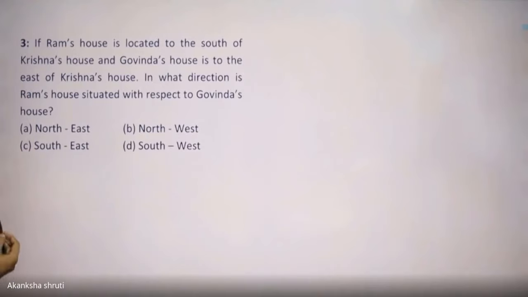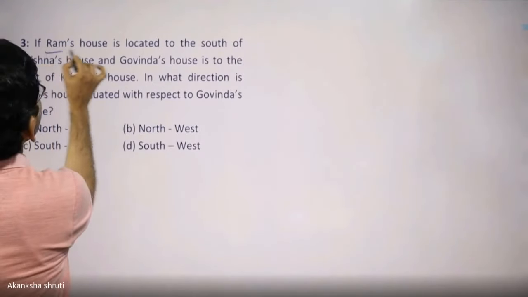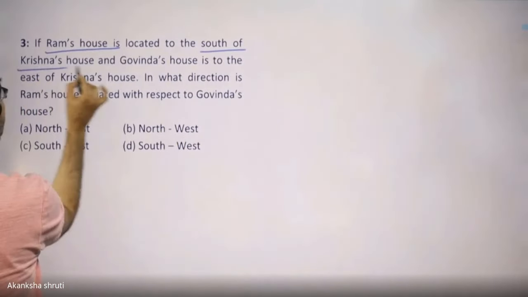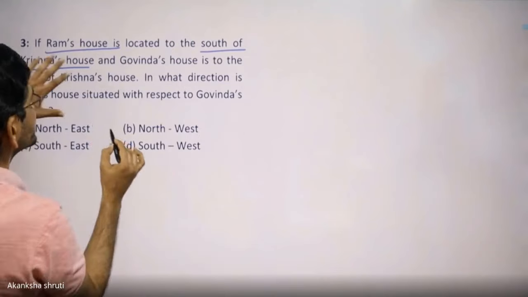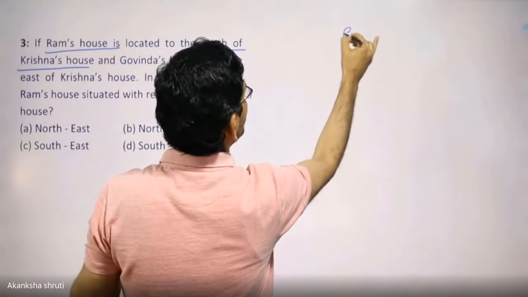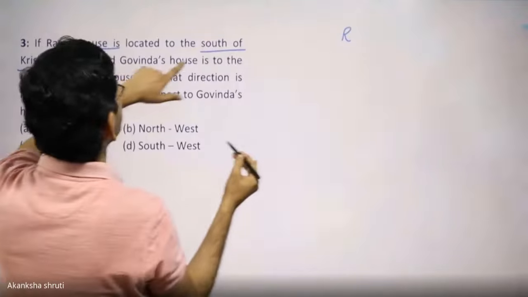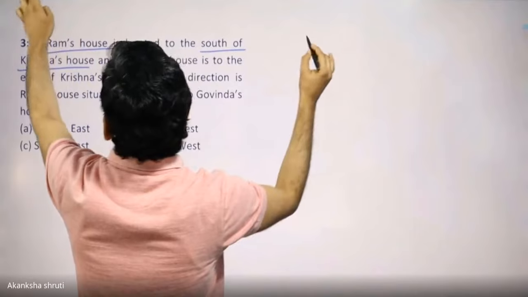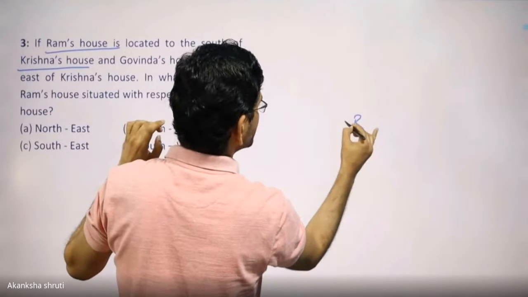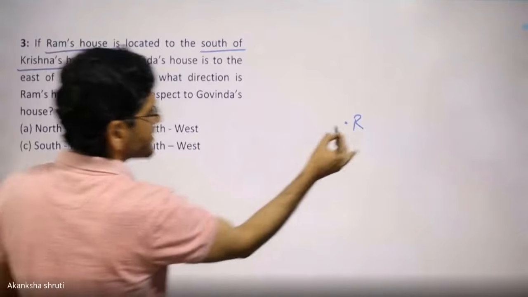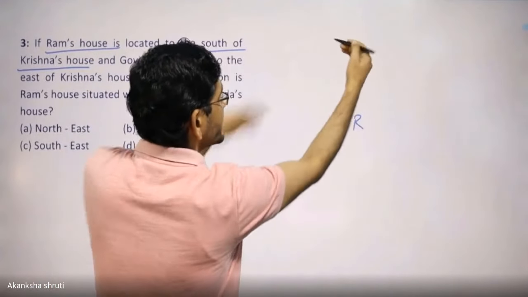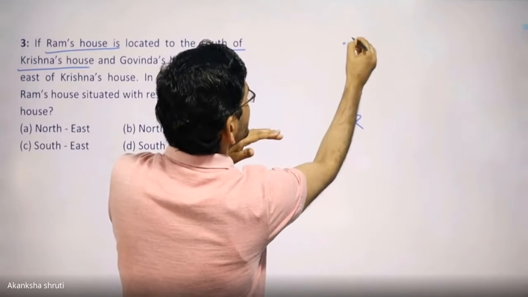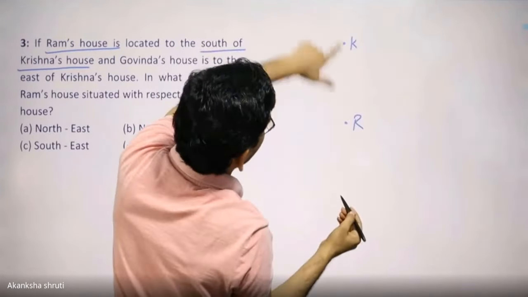Question number 3. If Ram's house is located to the south of Krishna's house, so first draw this much. तो कंसिडर करिए राम का हाउस यहां है, इज लोकेटेड साउथ, तो राम को साउथ में होना है, मीन्स राम मस्ट बी साउथ of the Krishna's house, means this R must be south of the Krishna's house, means Krishna must be in the north, so that this Ram is now in the south.